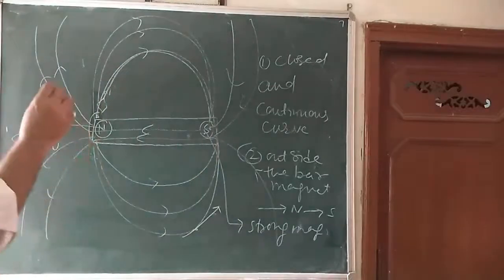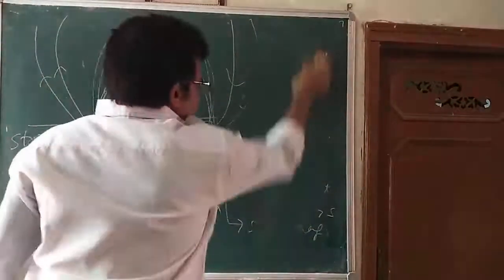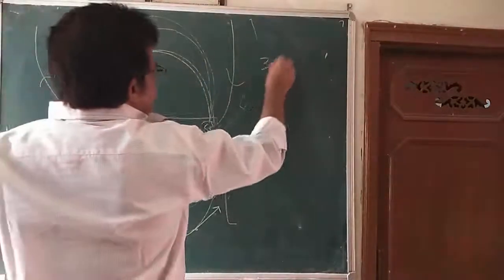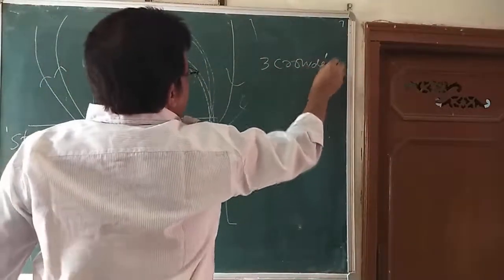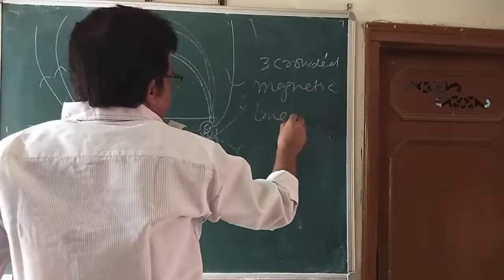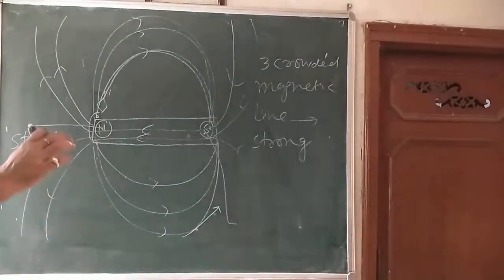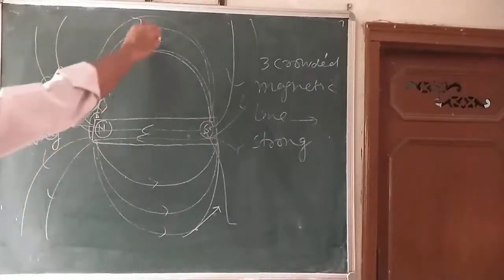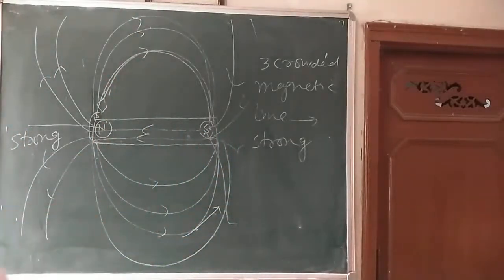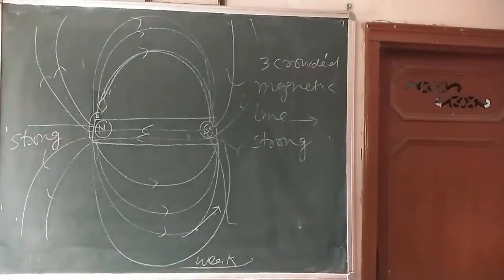Write down the point number 3: crowded magnetic lines represent strong magnetic field, and as we go farther away, like this here, distant magnetic lines represent a weak magnetic field. Weak magnetic field. This is point number 3.